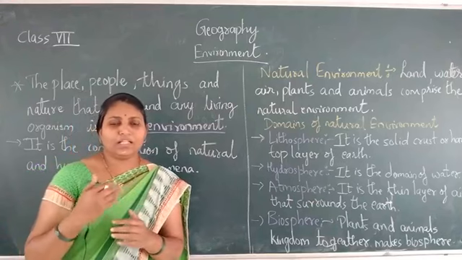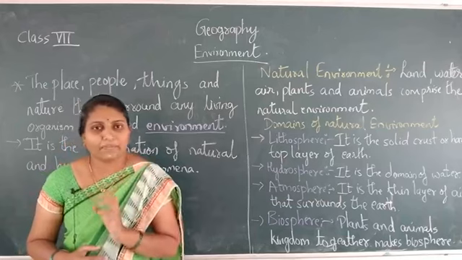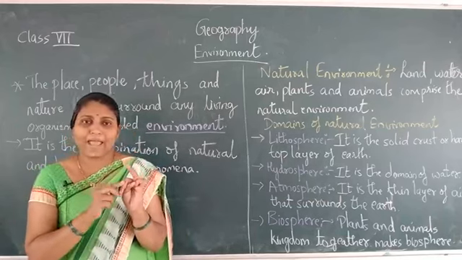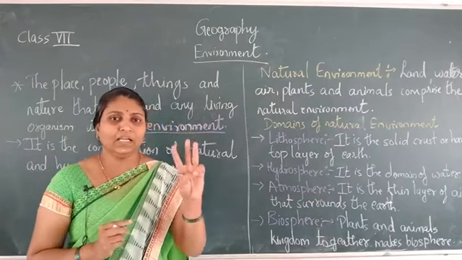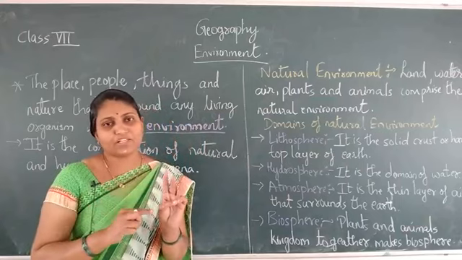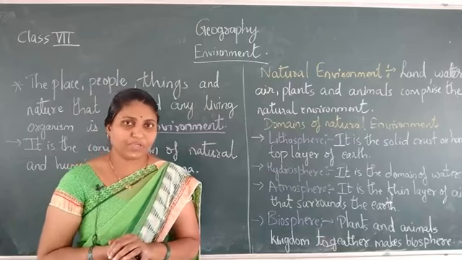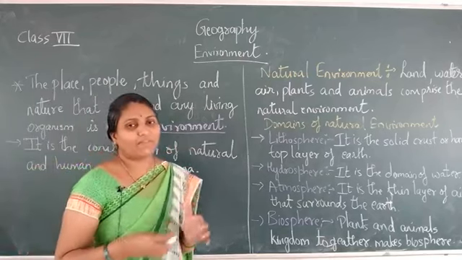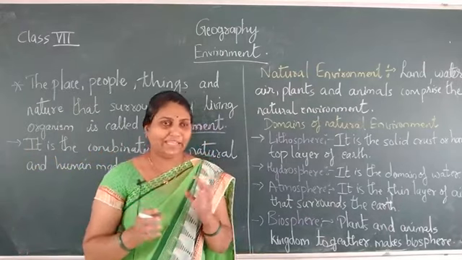In the last session we learned about the components of the environment. What are the three components of the environment? It is the natural, man-made or human-made, and human. These are the three components of environment. All the three components are interdependent on each other. So let us study about the natural environment, the first component of environment, in detail.